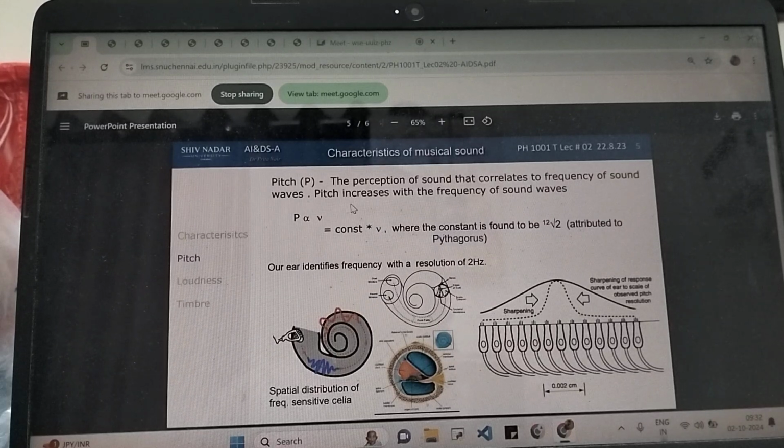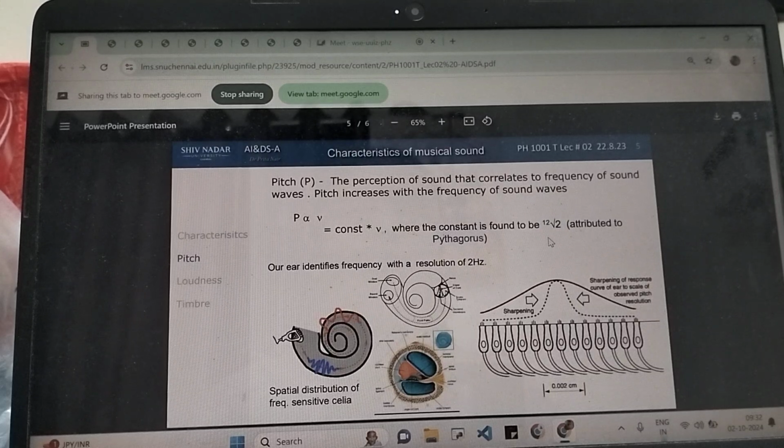Now pitch is not the same as frequency, it's not directly equal to frequency, but it is directly proportional, meaning a high frequency sound is what you describe as high pitch and a low frequency sound is what you describe as low pitch. But pitch is not equal to frequency. The formula is pitch is equal to a constant times frequency, that constant being 2 to the power of 1 by 12. This relation was discovered by Pythagoras.